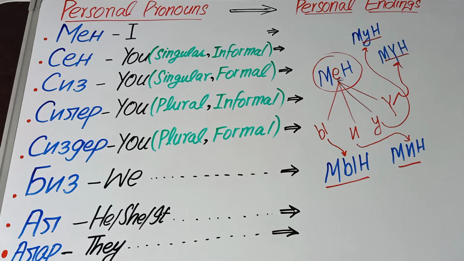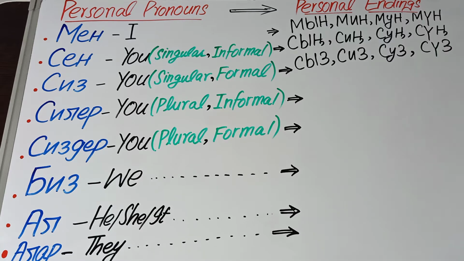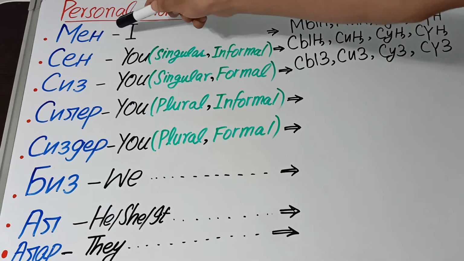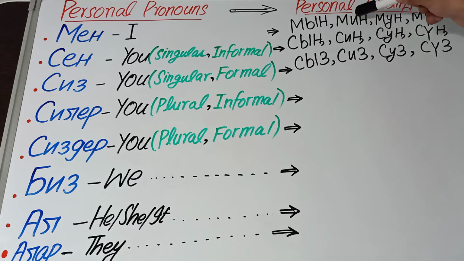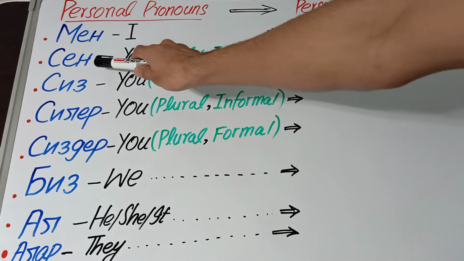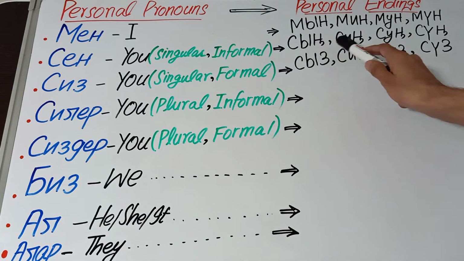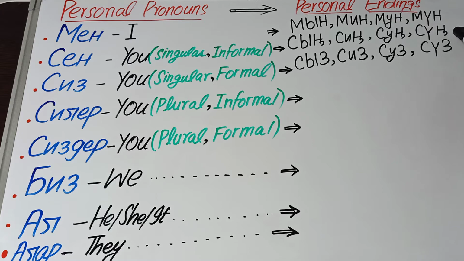Now we will write the personal endings of the other pronouns as well. Here we have written the personal endings of the first three personal pronouns. The personal endings of sin are sing, sing, sung, sung.